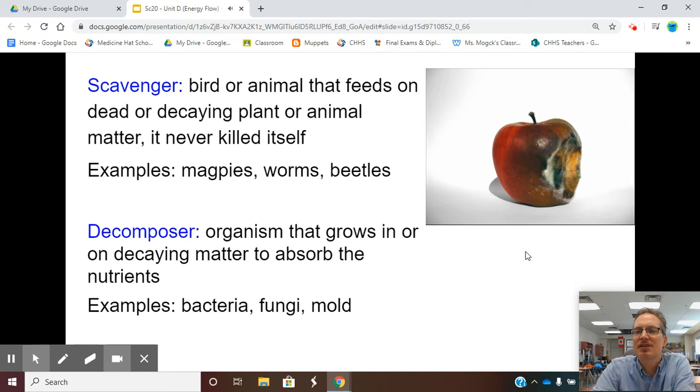Soon we're going to see it starts to change shape as it breaks down farther and farther. This is kind of like how your compost pile at home, if you have one, does work.